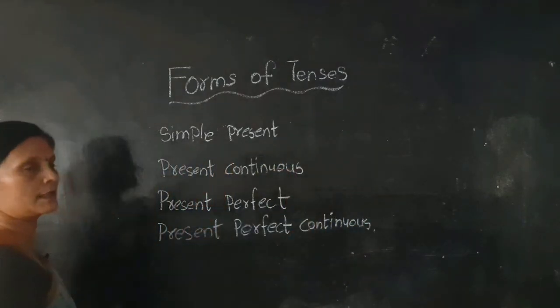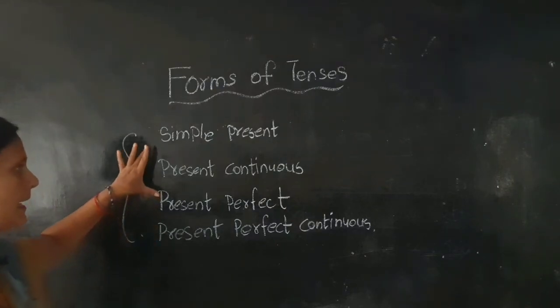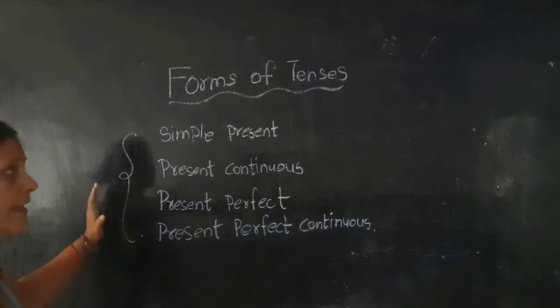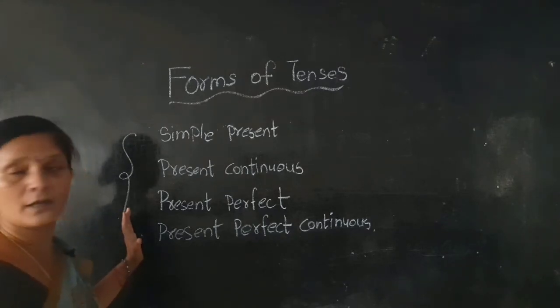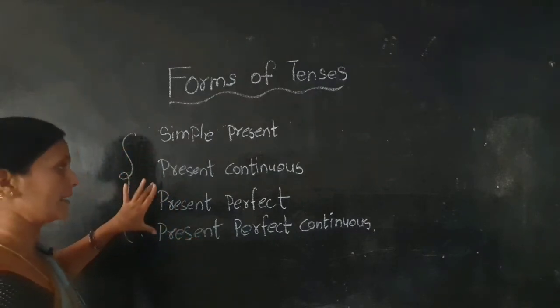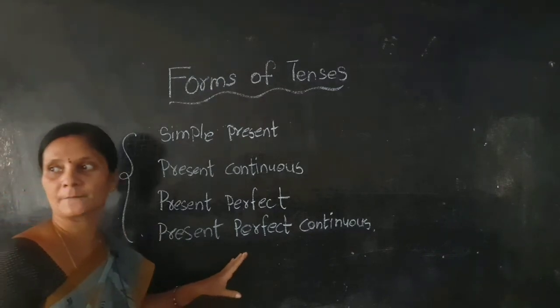These are the four parts of present tense. Like this, in past form also you have the four parts of sentence tenses: simple past, past continuous, past perfect, past perfect continuous.